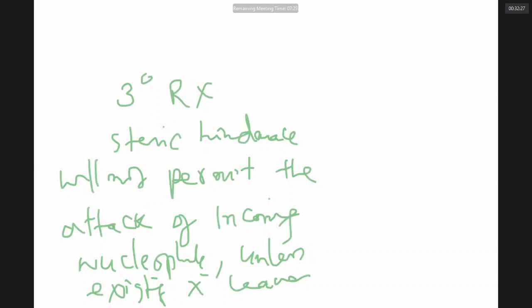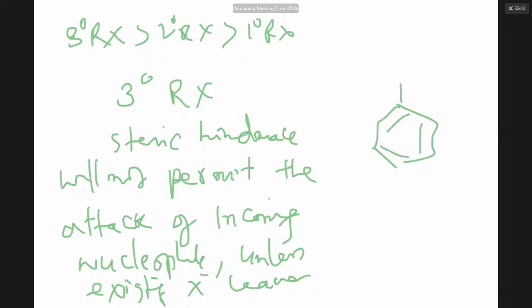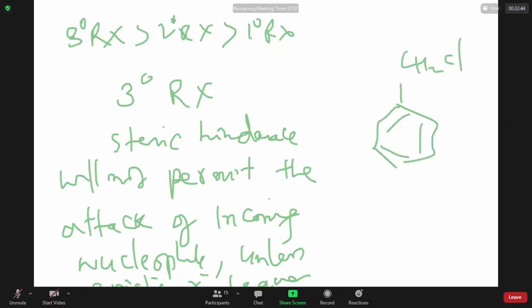So the order of reactivity for SN1: tertiary alkyl halide is greater than secondary alkyl halide, which is greater than primary alkyl halide. Or anywhere where the carbocation is stabilized. If I have benzyl chloride, though it is a primary alkyl halide, once it breaks the C-X bond, I get benzyl carbocation.